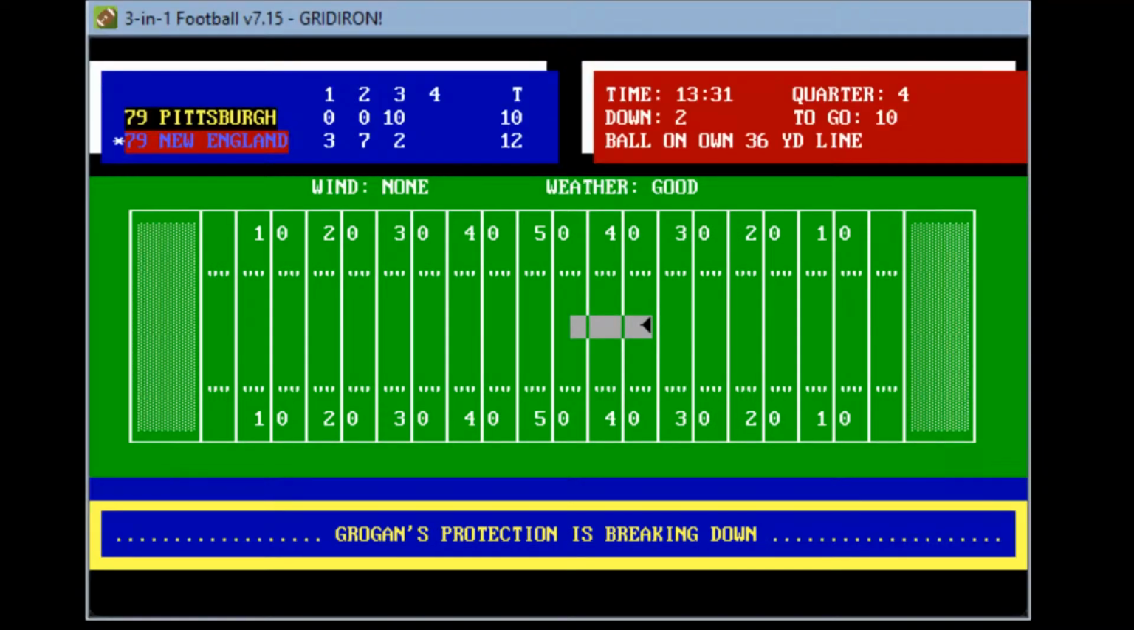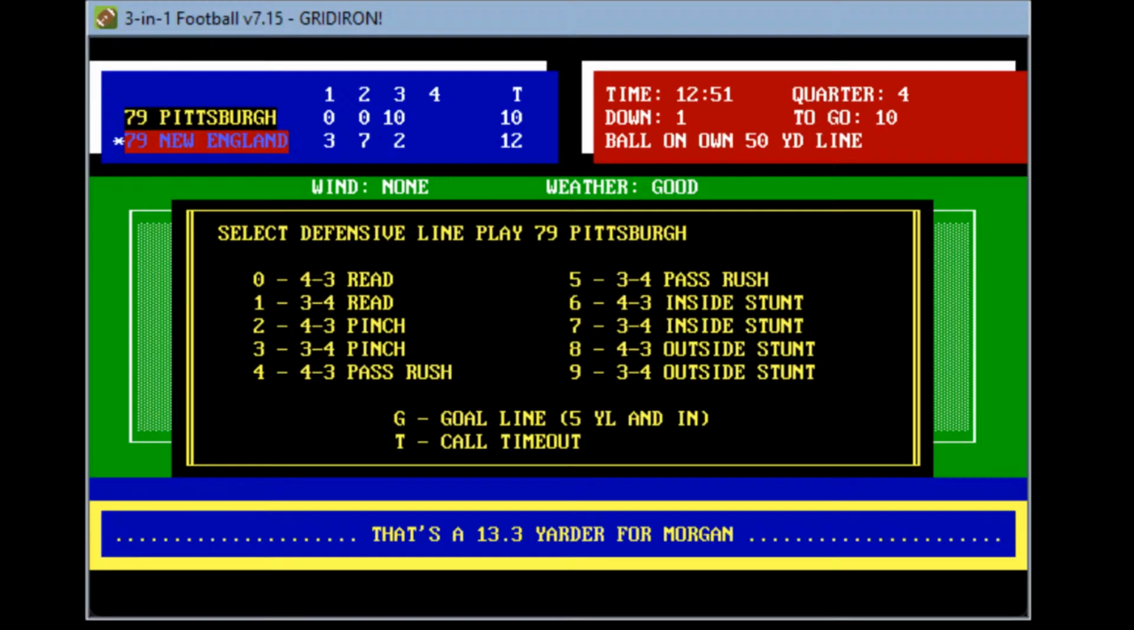Here comes the blitz. Grogan's protection breaking down. Spots Morgan. He fires a bullet and he hits him at the 49-yard line. Stanley Morgan with a big first down. He beat the blitz that time. First down at the midfield stripe at the Patriot logo, midfield here at Schaefer Stadium. 1st and 10 at midfield.